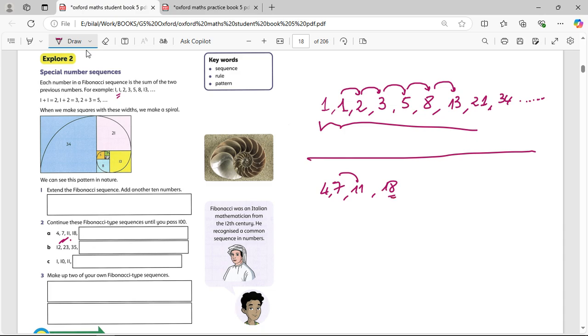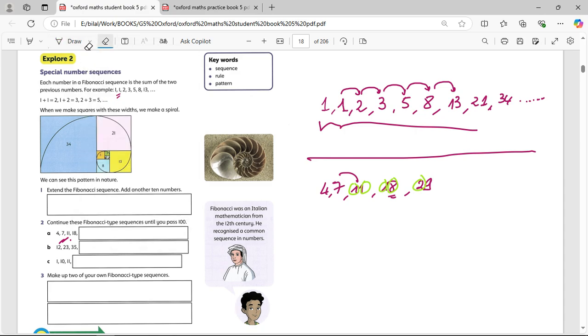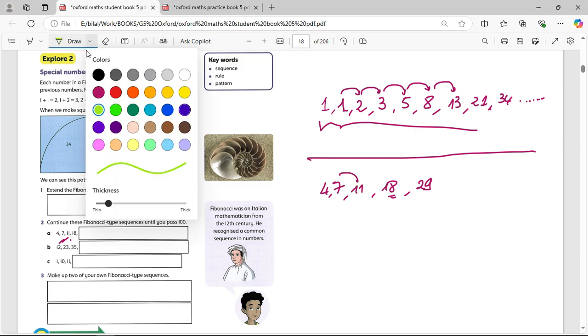I'm going to come back to the previous one. 11 plus 18 is going to give me 29. You don't need to count 11 plus 18. Just check this one. Look. Here you have 1 plus 1, it gives you 2. And then you have 1 plus 8, it gives you 9. Sometimes it's so easy. It's obvious. So I'm going to keep going.